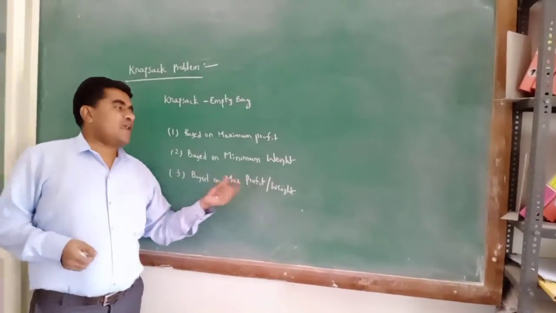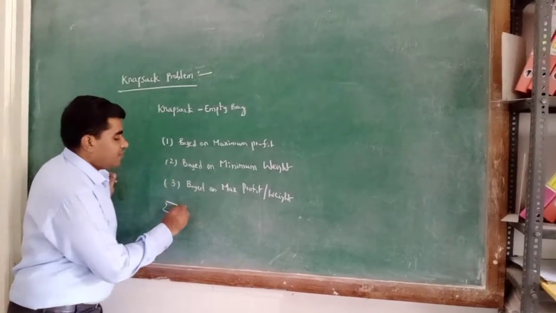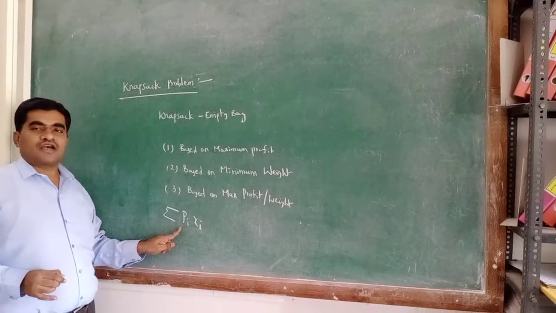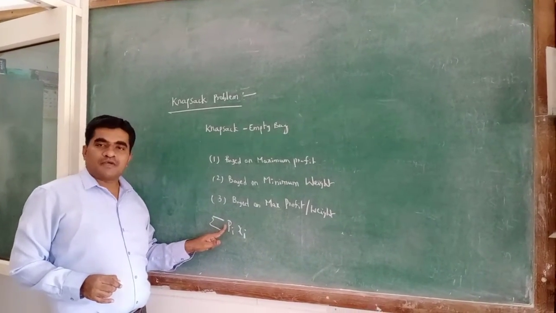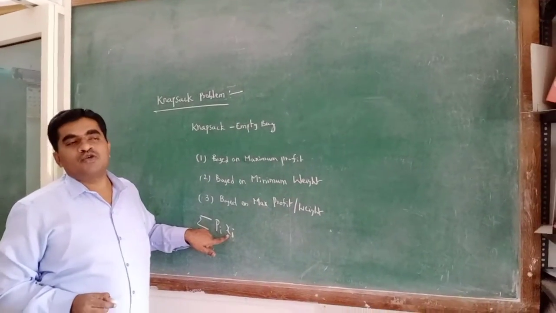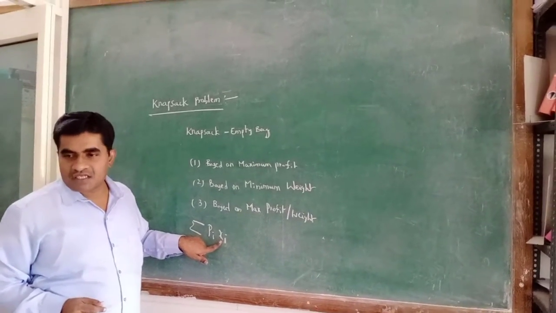So profit by weight he is taking into consideration. Finally we have to calculate the summation of profit Pi Xi. Suppose i products are there in the store, then P indicates the profits of those products, and X indicates how much amount of each product we are placing in the bag.